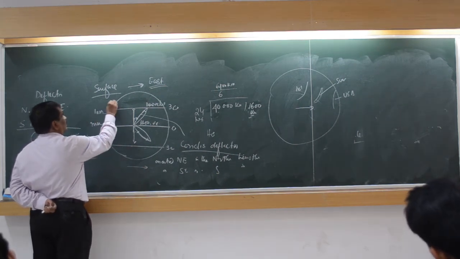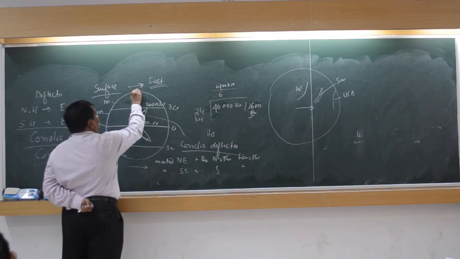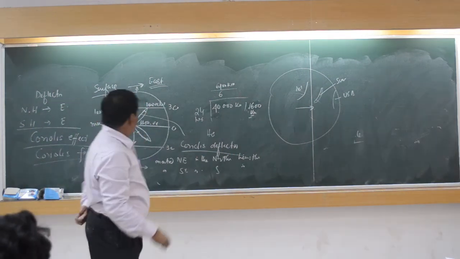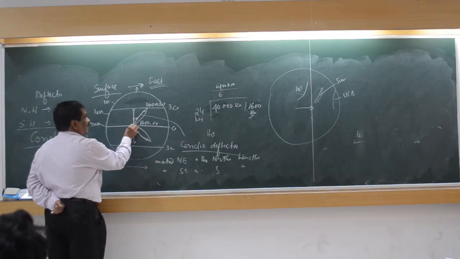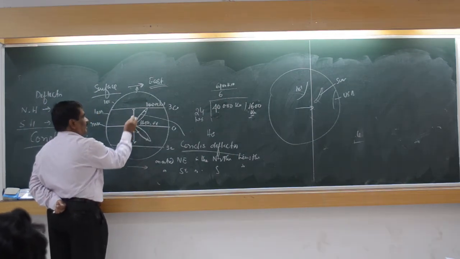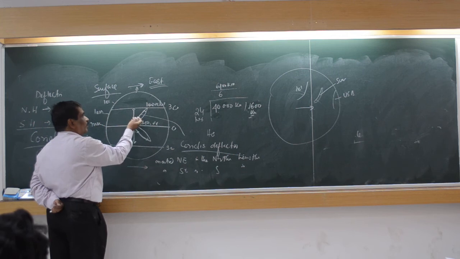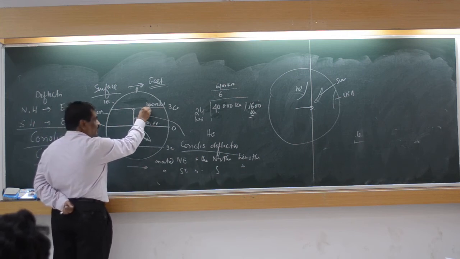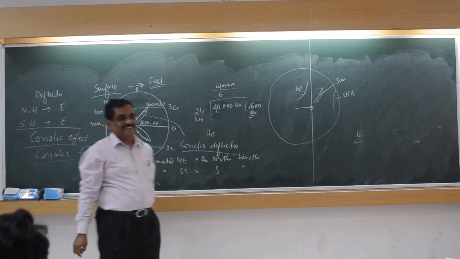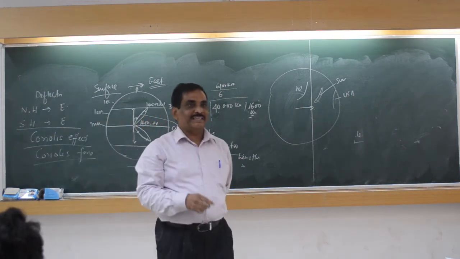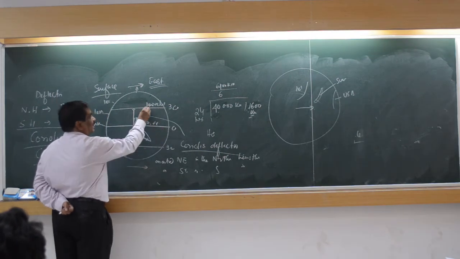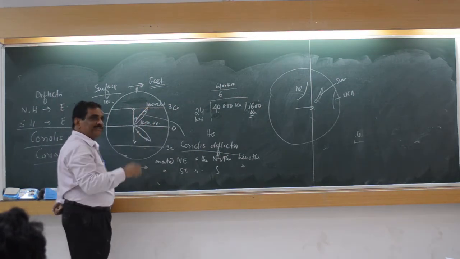Here it is almost zero, as it rotates in the same place. So that air particle, when it goes from here to here, goes from a higher velocity zone to a lower velocity zone. And from there, from the lower velocity zone to the higher velocity zone it is coming. So here it is deflected in the direction of the earth's rotation. Here it will be deflected opposite to the direction.